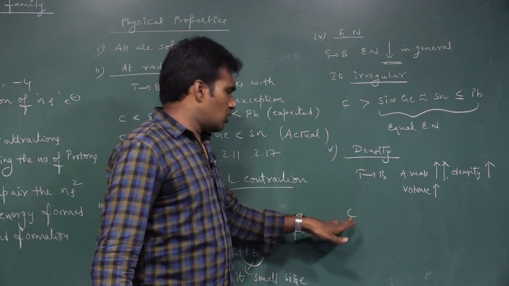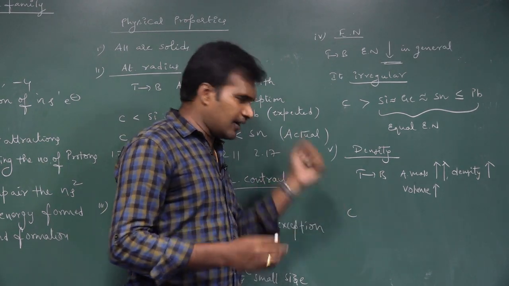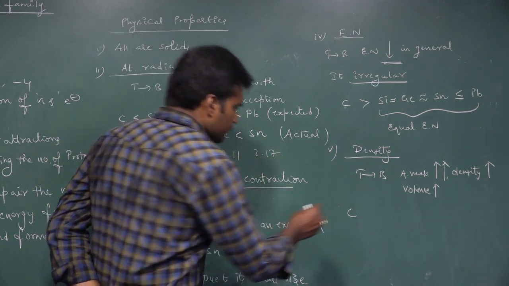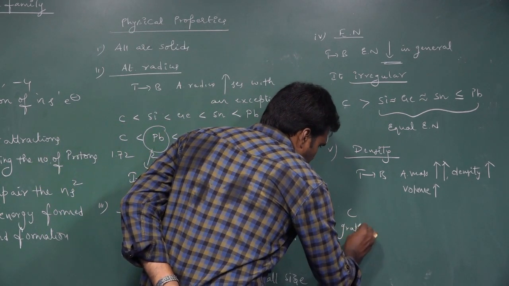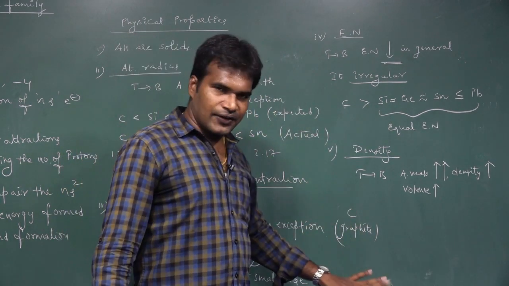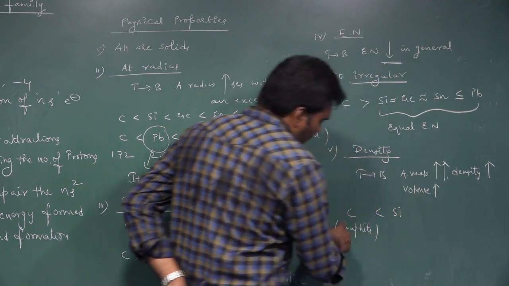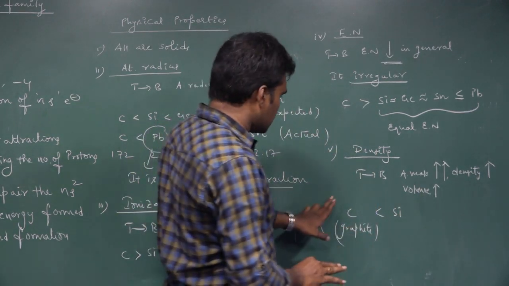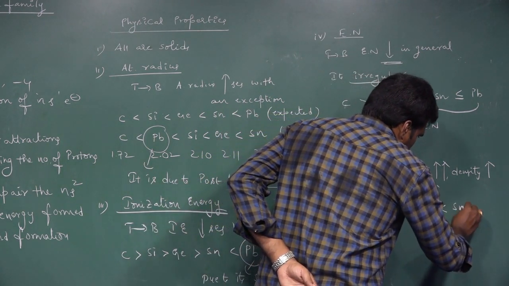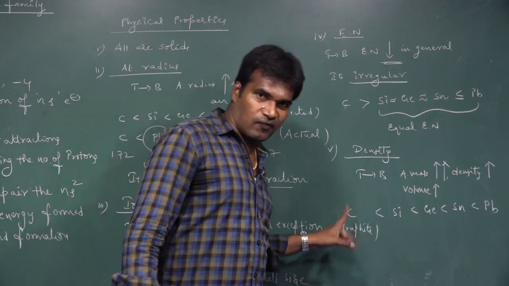Because of these allotropic forms, carbon's density changes somewhat. Suppose you take carbon in graphite form. Graphite density is the least, no doubt. So carbon is less than silicon, less than germanium, tin and lead. That's a regular order, if it is graphite.